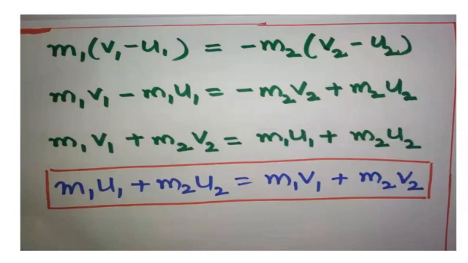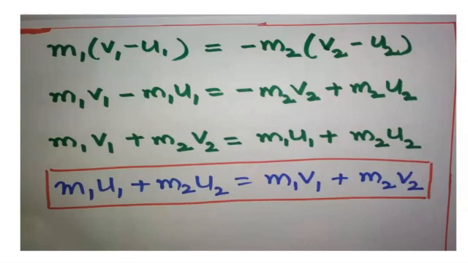So M2 V2, and here plus, because minus and minus will give you a plus sign, M2 U2. Understood? M1 V1 minus M1 U1 equals minus M2 V2 plus M2 U2.